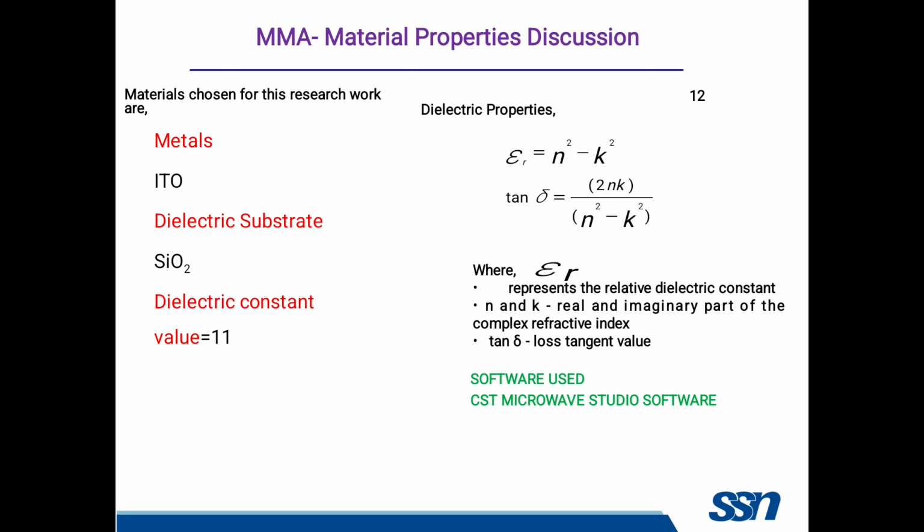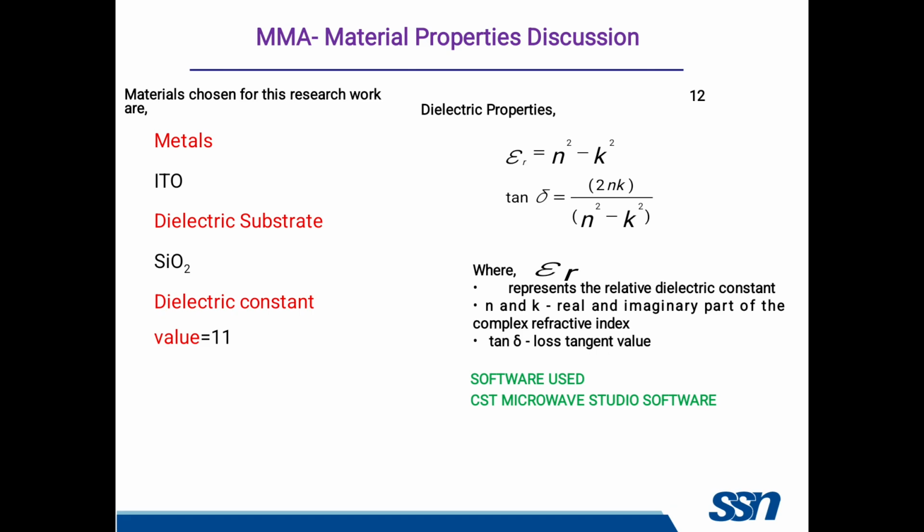The metal is ITO and the dielectric substrate is SiO2. Generally, copper is used as a conductor in most cases, but here we are using ITO, indium tin oxide, as the metal, because indium tin oxide provides a higher bandwidth in the terahertz frequency region. In the terahertz frequency region, ITO is the best. So we are using ITO as the metal, and the dielectric substrate is SiO2.